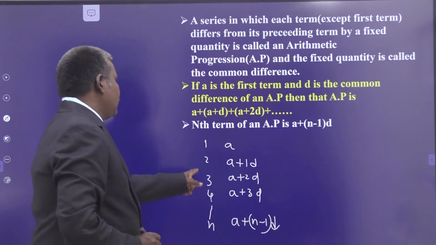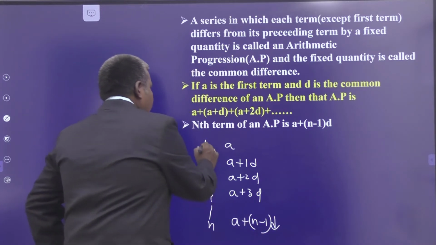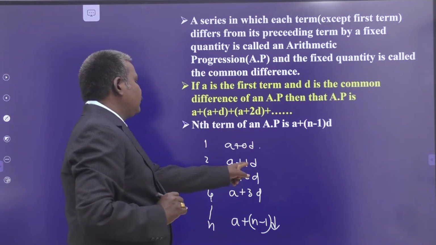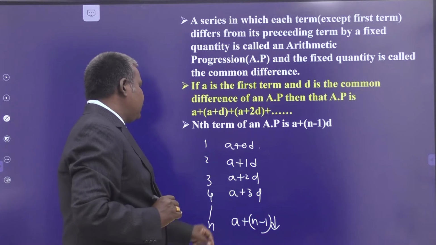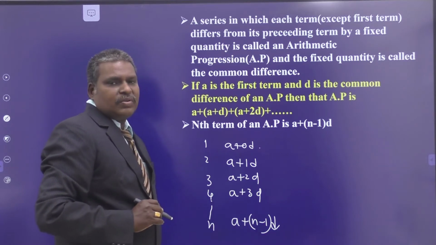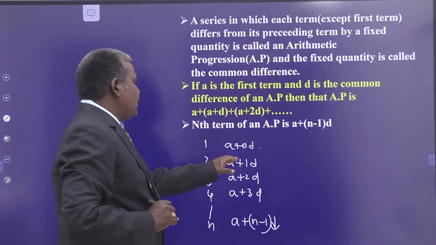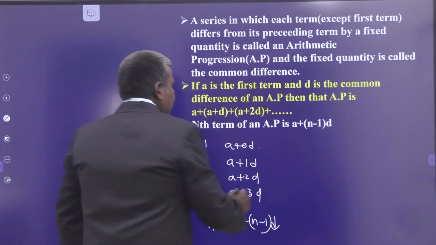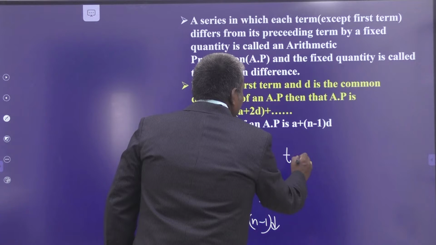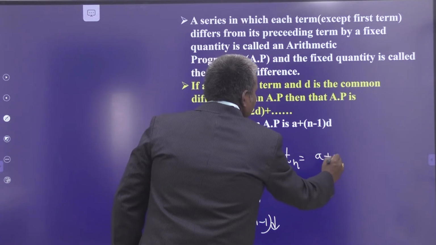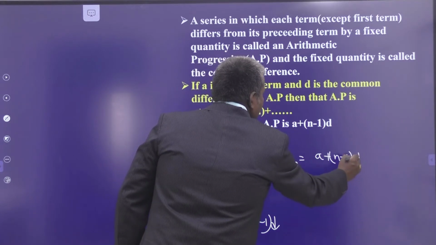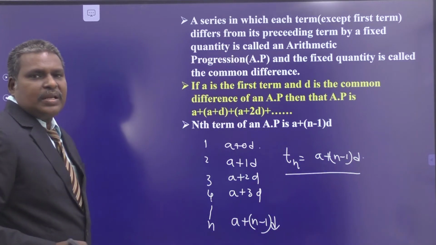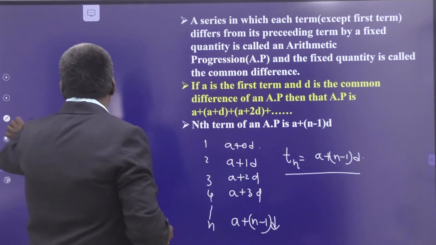Because for the first term you may write A plus 0 times D. For the second term, 1 will be there. For the third term, 2 will be there. For the nth term, n minus 1 will be there. So A, A plus D, A plus 2D, A plus 3D and so on. Then the nth term is always denoted by Tn, which equals A plus (n minus 1) times D. So your Tn is A plus (n minus 1) into D, my dears.